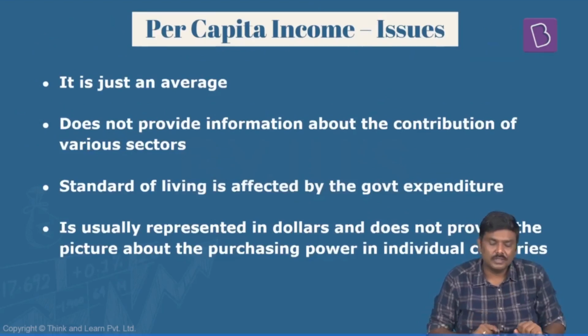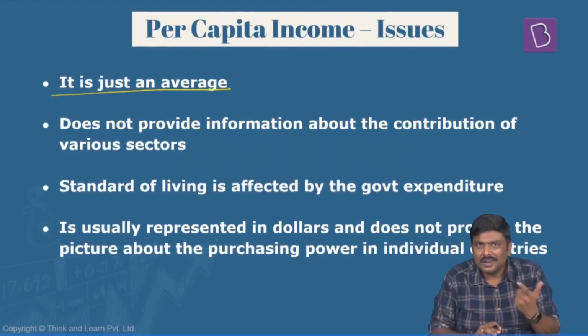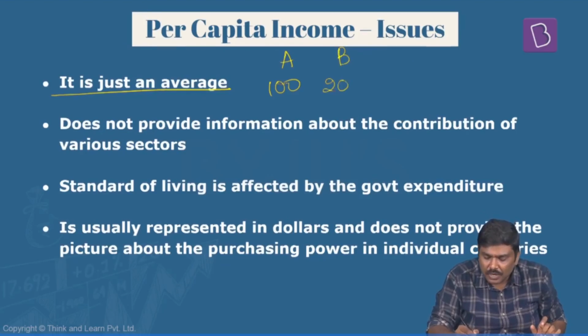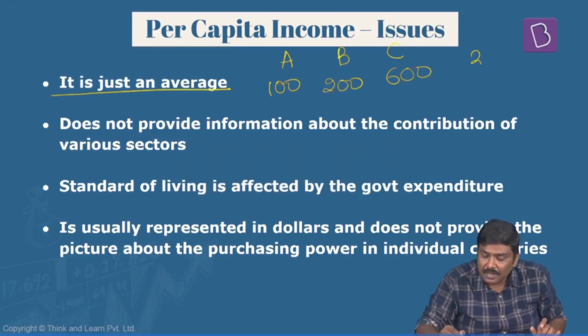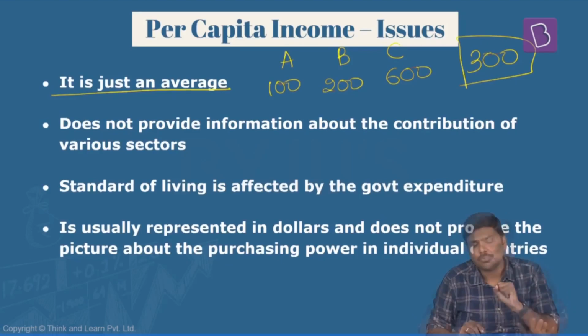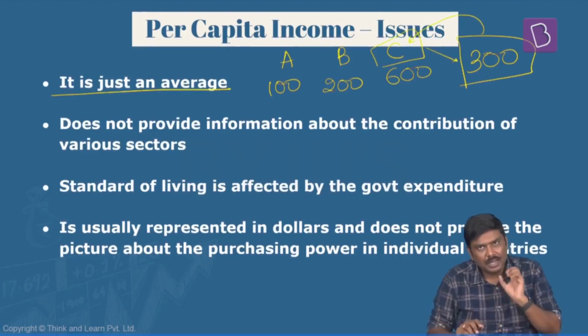For example, have a look at this. It is just an average number. What do you mean by this? If you remember the earlier calculation that I had done, A had earned how much? 100. B had earned how much? 200. And C had earned 600 rupees, and the per capita income that we derived was how much? 300 rupees. But here is the issue. There is only one person who has earned a substantially high amount compared to per capita income.